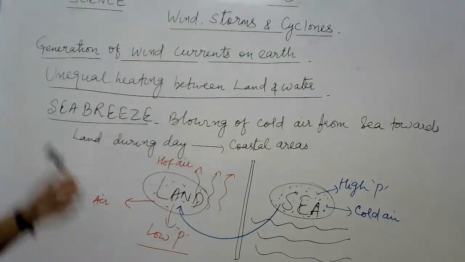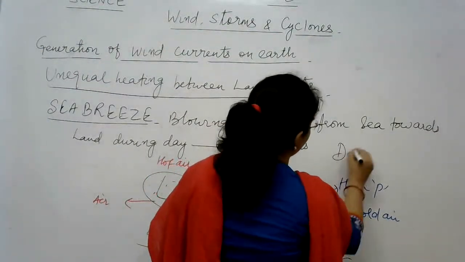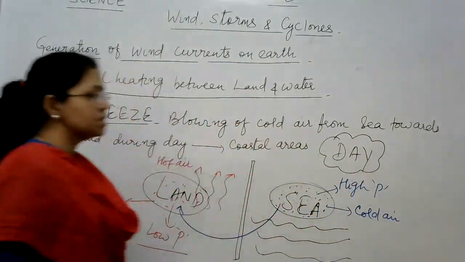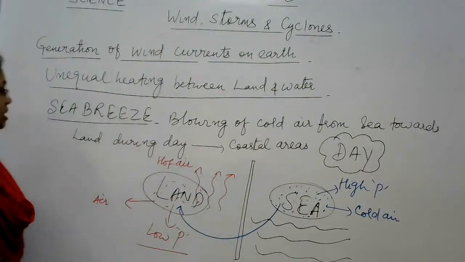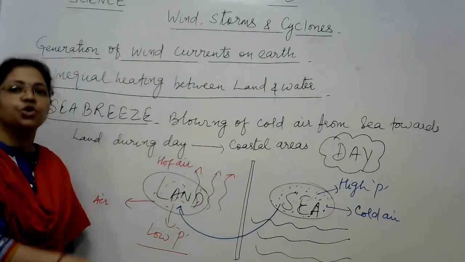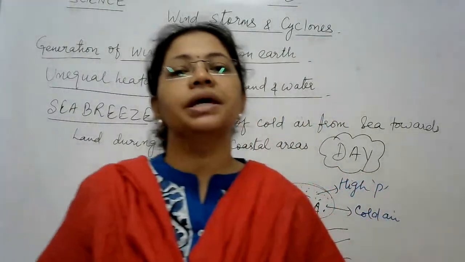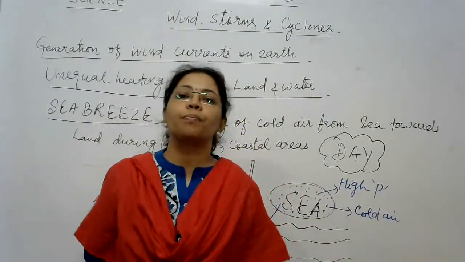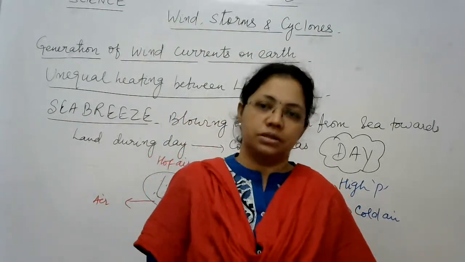Now, this thing is happening especially during the daytime. This is the phenomenon which happens during the daytime. It means sea breeze keeps blowing in coastal areas during daytime. That's why the people who live in coastal areas keep the windows of their houses open, and generally they don't use any kind of coolers.